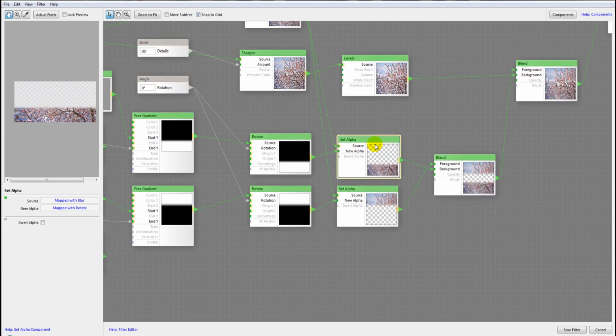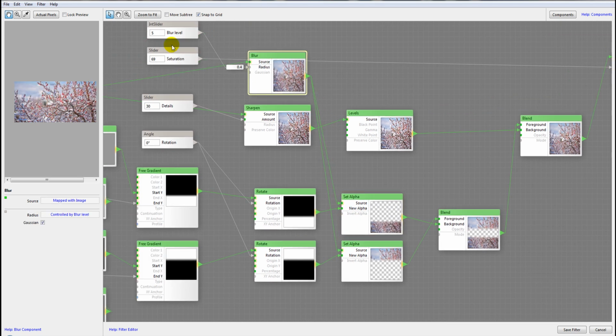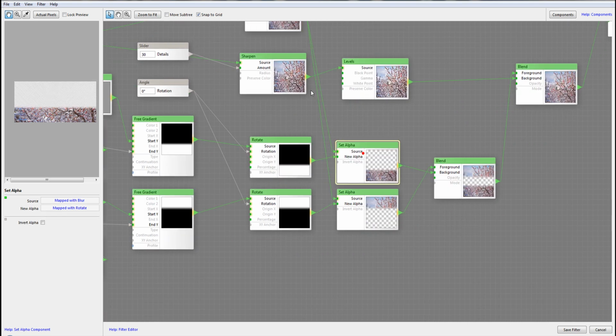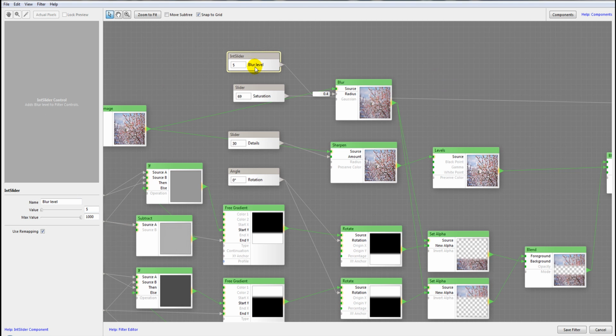Next we'll set alpha, and we're using as source our image with the blur that we control from the pre-blurring before. We're also connecting as a source, using the new alpha, the mask that we created before. Notice right here on the blur, I also remapped it and set a high maximum.